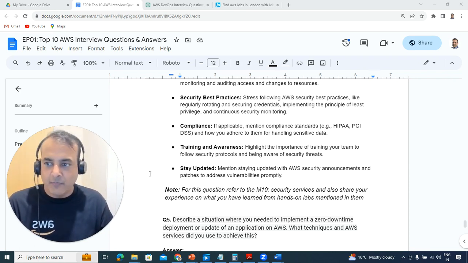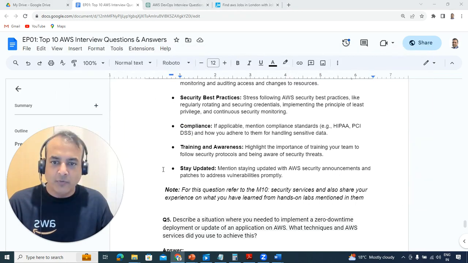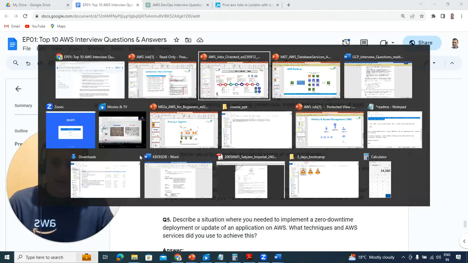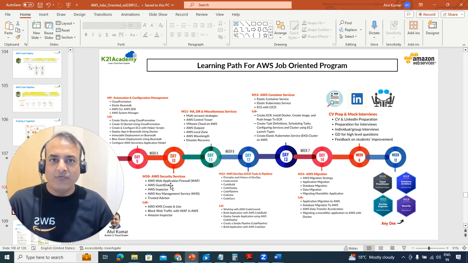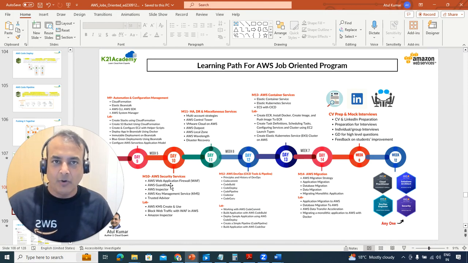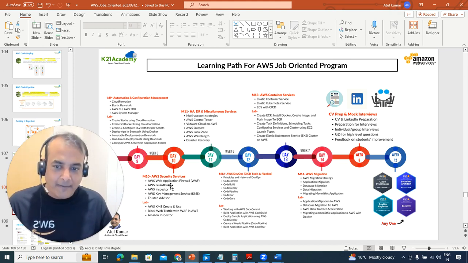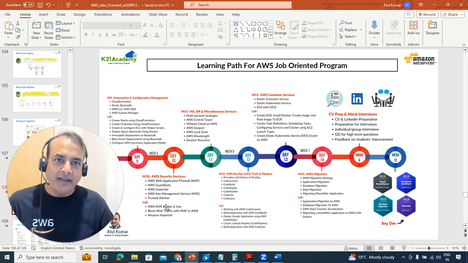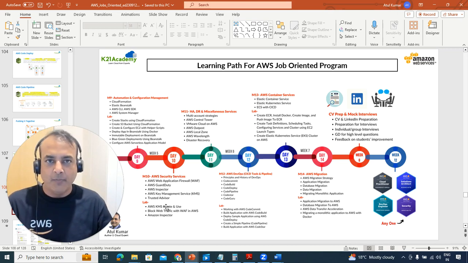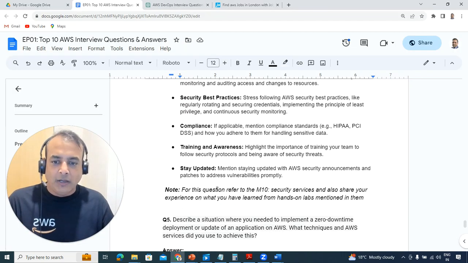The important thing is that there's module 10. Let me go back to module 10. If you look at all the security practices there, like the web application firewall, that's mainly for an application front-ended by a WAF so that it protects you from a distributed denial of service attack. But if the question is related to sensitive data, then you're going to look at things like KMS and a lot of other tools that you're going to learn in module 10 as well.